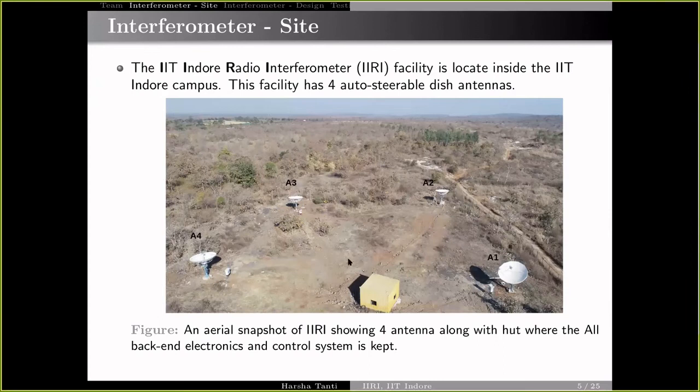This image shows the IIRI site. The IIRI is located inside the IIT Indore campus, which is spread around 500 acres, in which we found a 100 by 100 meter area near the forest side of the campus. The image shows the entire site having 4 parabolic dish antennas going right to left, A1, A2, A3, and A4. In between there is a hut of around 20 by 20 feet, where all the backend electronics and the PCs are kept.